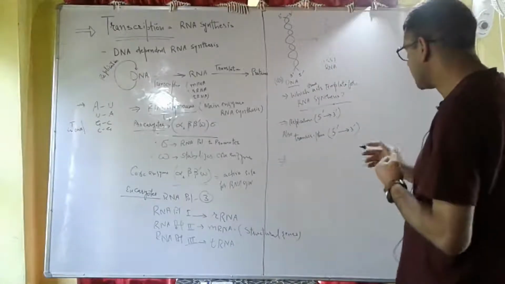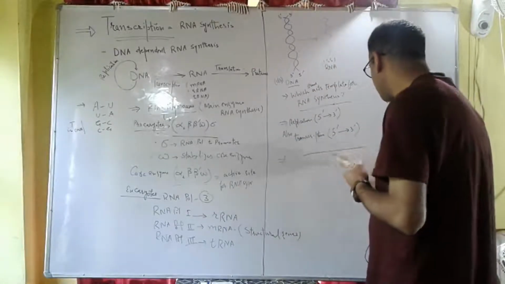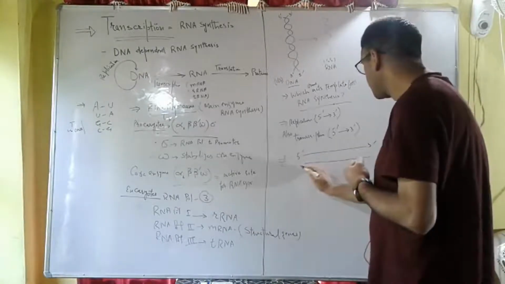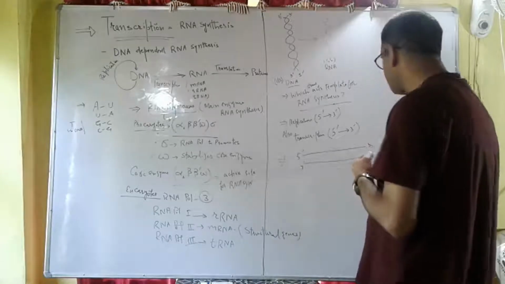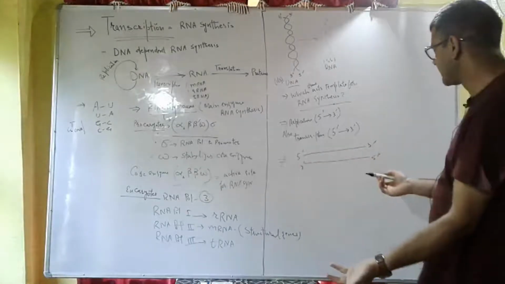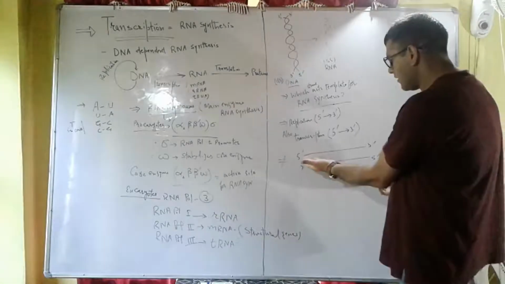That means, for example, we have two strands. This is one strand, this is another strand. 5', 3', 3', 5'. Among these two strands, which strand acts as a template for RNA synthesis?